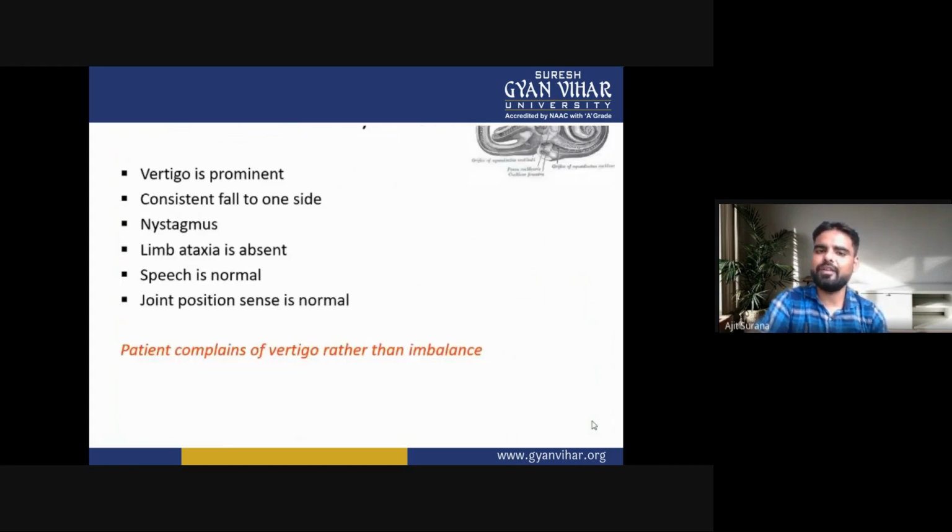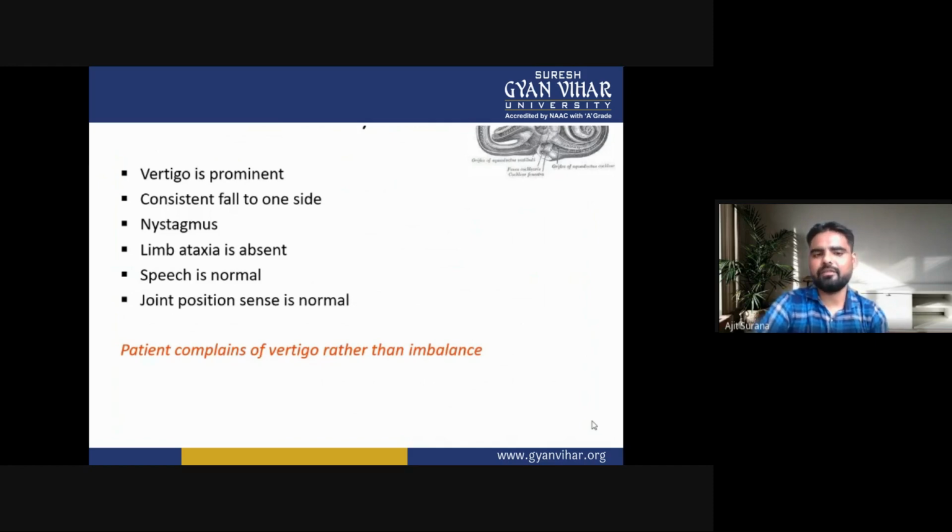Now the next is vestibular dysfunction. In vestibular dysfunction causing ataxia, vertigo is prominent. The patient may consistently fall to one side. Nystagmus may occur. Limb ataxia is absent, speech is normal, and joint position sense is normal. The patient may complain of vertigo rather than imbalance. So these are the vestibular dysfunctions.